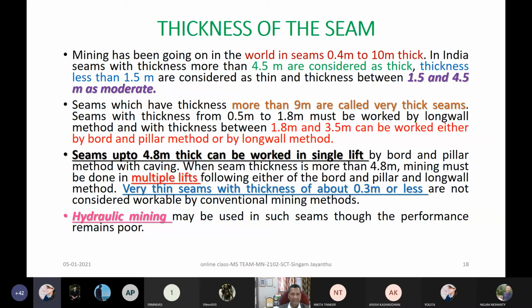Then hydraulic mining may be used in such seams though performance remains poor. Of course, hydraulic mining is one option, but let me tell you, just for understanding. You must have played during your Holi festival, in March, April, where all colors are thrown. That's why I kept this hydraulic mining in a pink color. Pink is a symbol for very good things. Something like a pichkari, as it is called in Hindi.